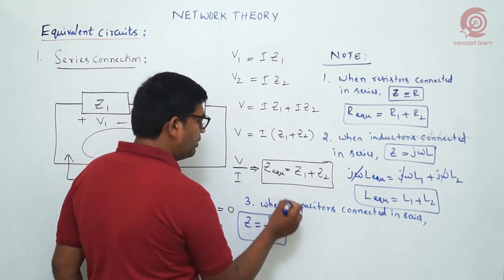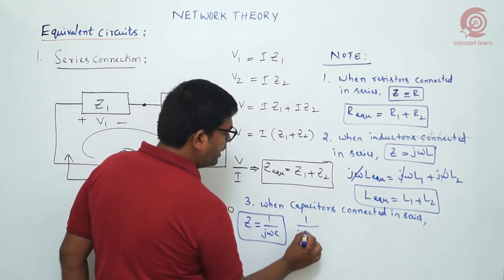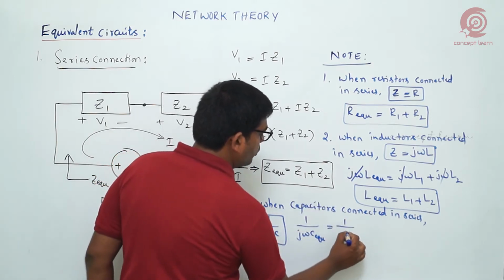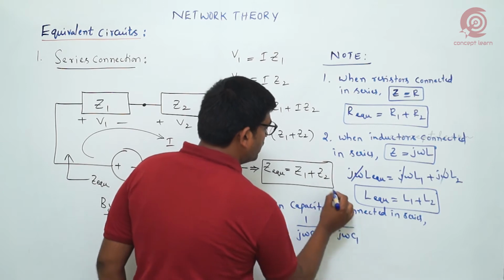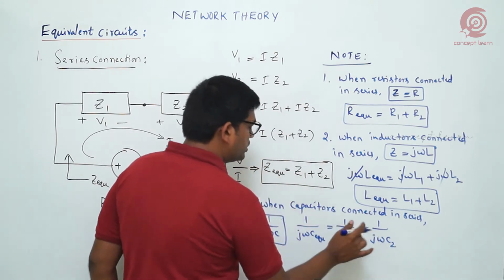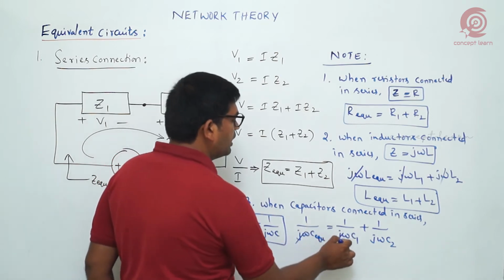Okay, so when I replace Z equivalent, we'll get 1 by J omega C equivalent. Z1 means we get 1 by J omega C1. Z2 means we get 1 by J omega C2. On both sides you can take J omega common and cancel.